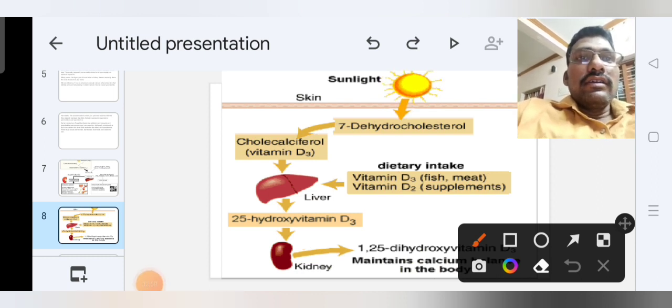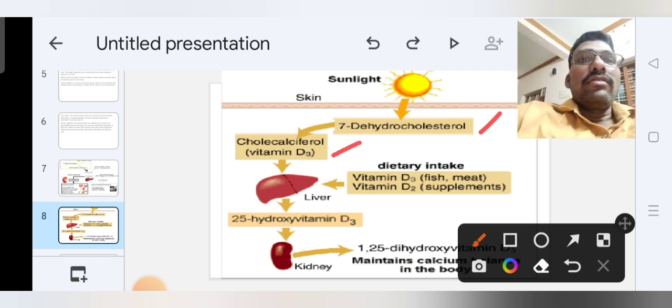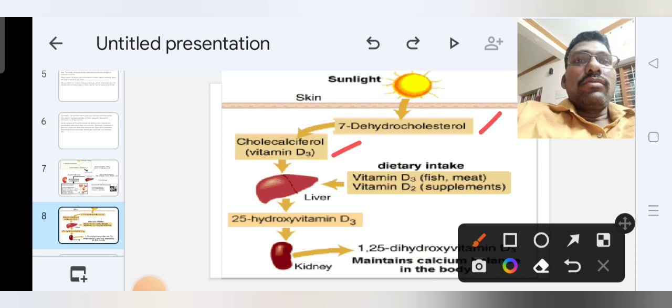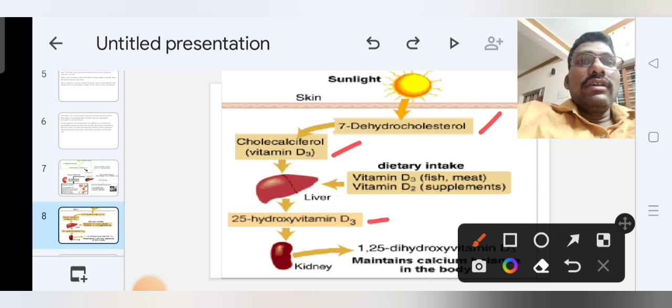Under sunlight, the 7-dehydrocholesterol present in our skin is converted into cholecalciferol, or inactive vitamin D3. Then it goes to the liver, where this product is converted into 25-hydroxy vitamin D3.